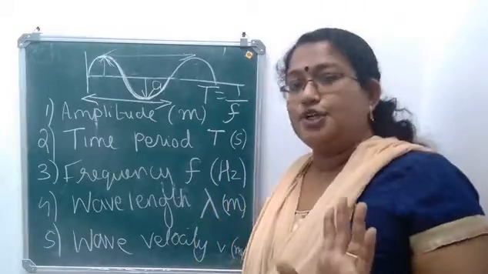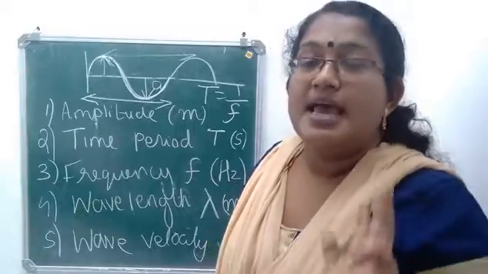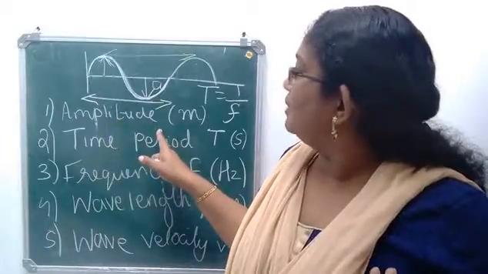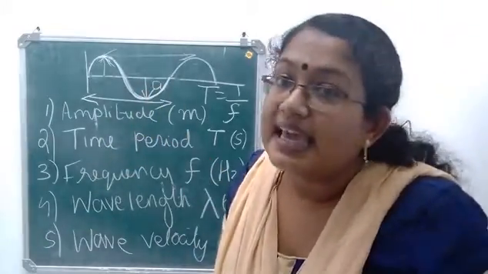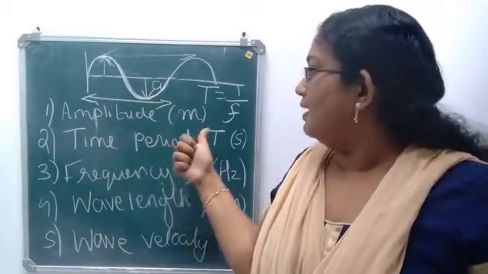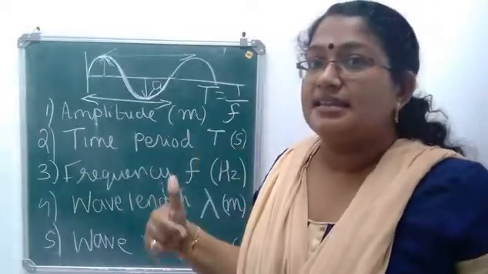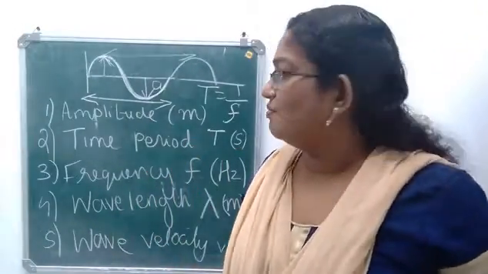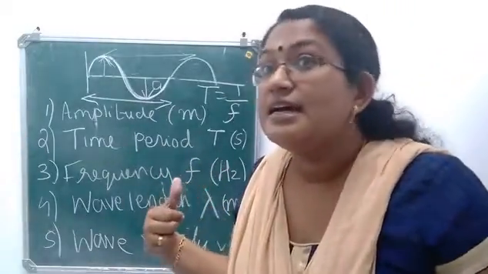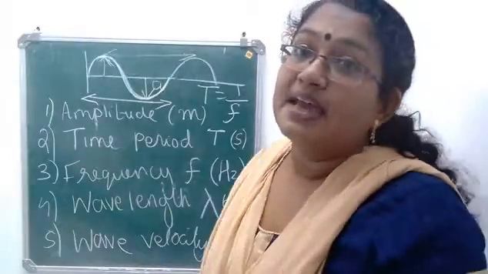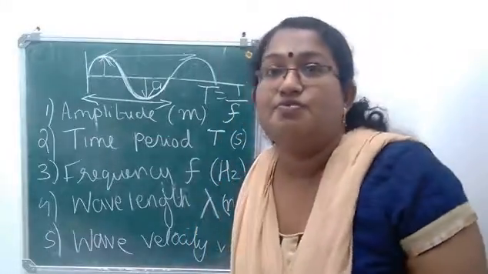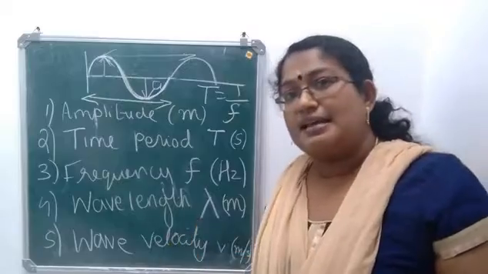Terms related to a wave: first one is amplitude. The maximum displacement of the particles of the medium is amplitude, represented by small letter a, measured in meter. Time taken to complete one vibration is time period, capital T, measured in seconds. The number of vibrations produced in 1 second is frequency, represented by small letter f, measured in hertz. Wavelength is the length of the wave or distance covered by a wave in one time period, represented by the letter lambda.